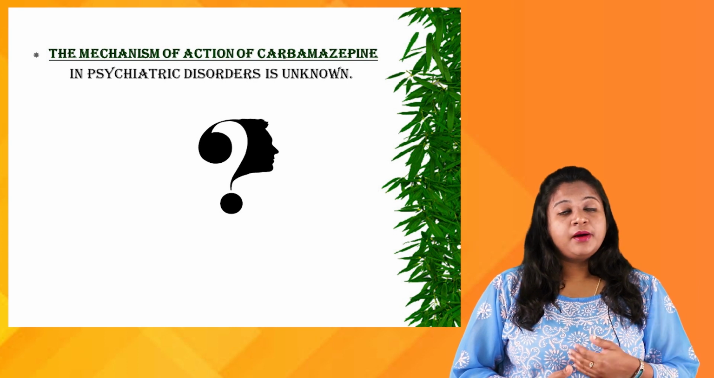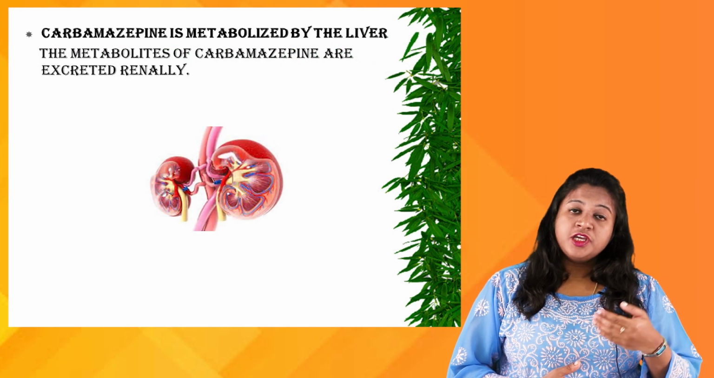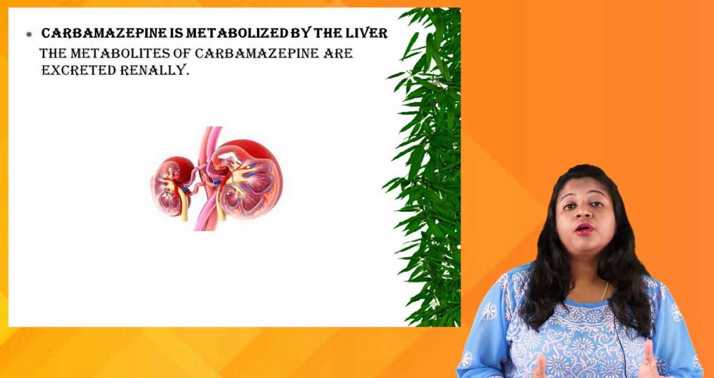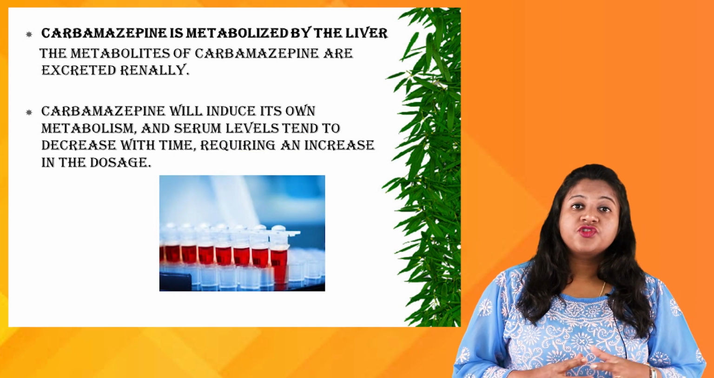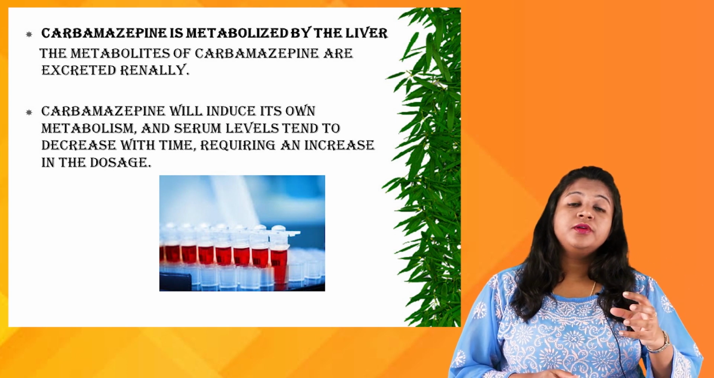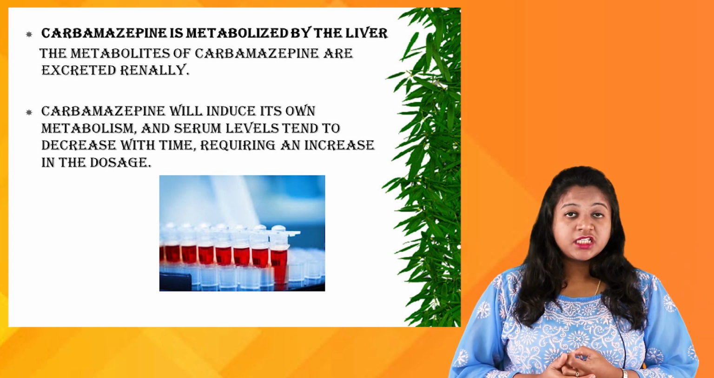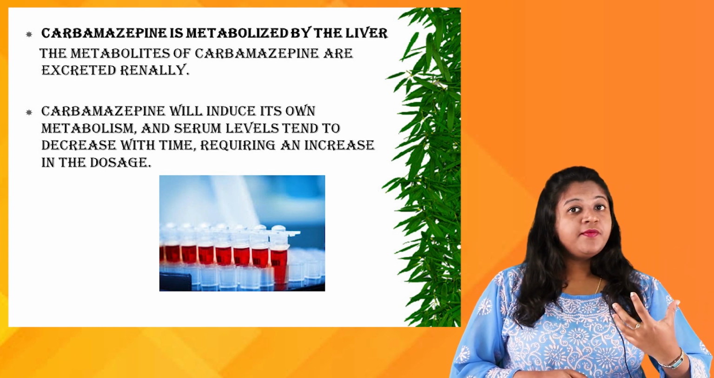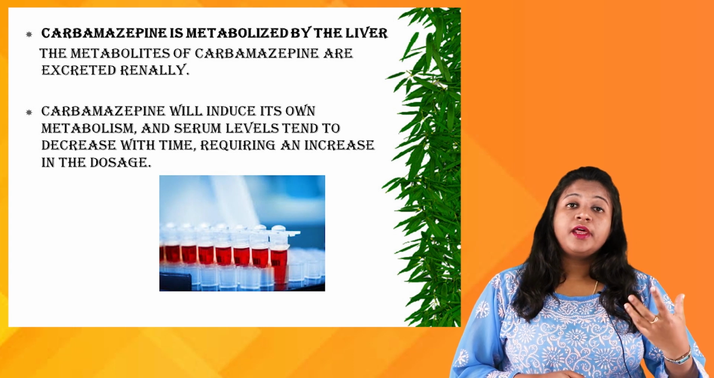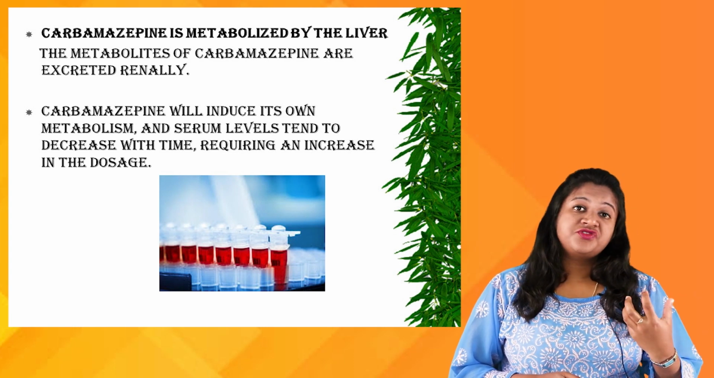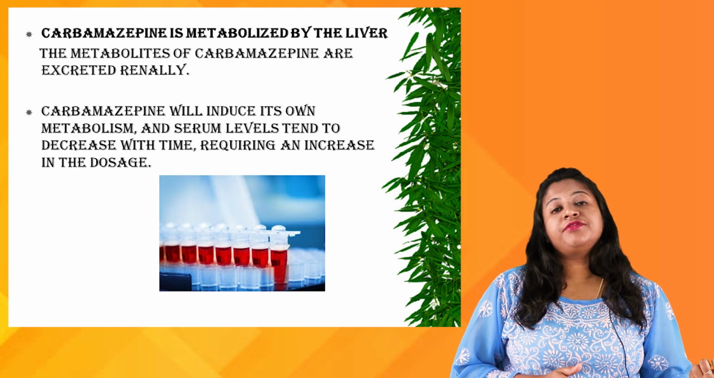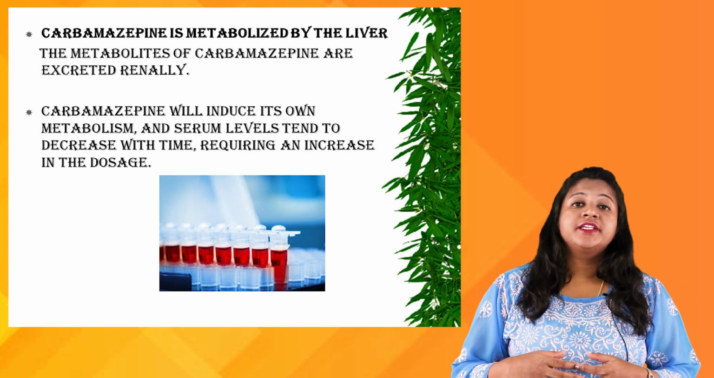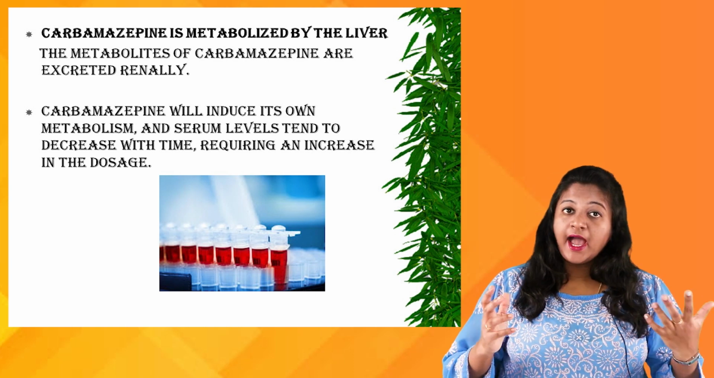What is the pharmacokinetics of carbamazepine? It is metabolized in the liver and excreted through the kidneys, the renal system. This drug has its own autoinduction of metabolism. Initially, when this drug is administered, there will be an increased level of the drug in the serum. But later on, the effect of the drug in the blood fades off, which requires more dose of the drug to be administered.